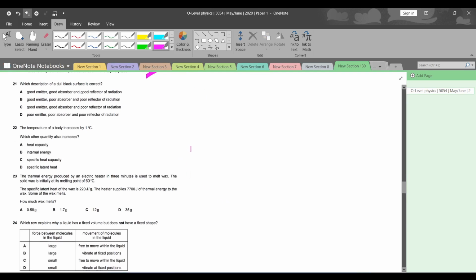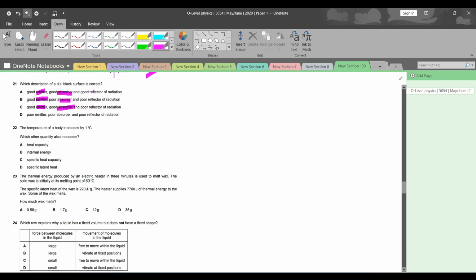Question number 21. Which description of a black dull surface is correct? A black surface is a good absorber, as we know. That is a very apparent fact. But some people might not know that a black surface is a very good emitter as well as being a good absorber. Okay? I give this common example many times: if you have a black bag and you go out in the heat, the black bag must be emitting a lot of heat, and it is emitting a lot of heat because it has absorbed a lot of heat, okay?